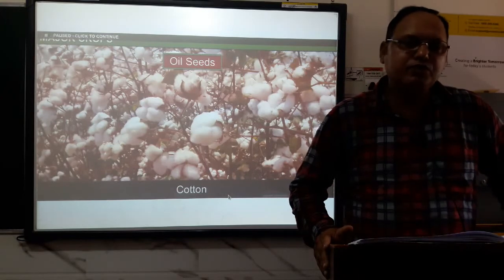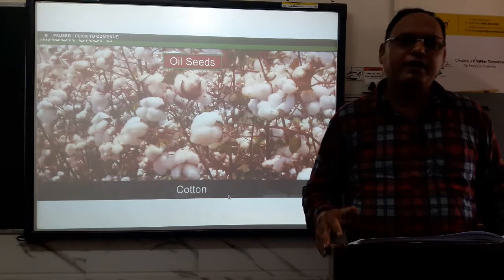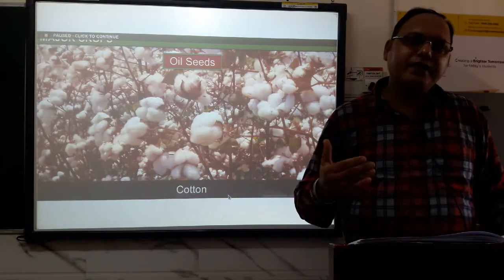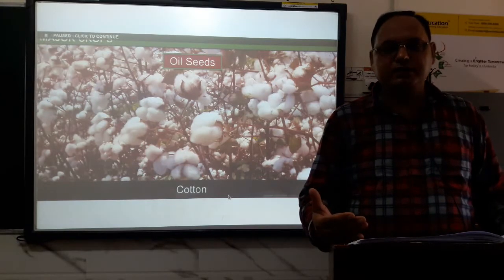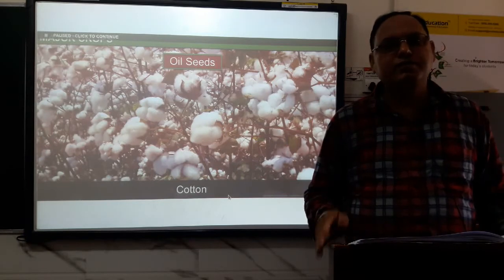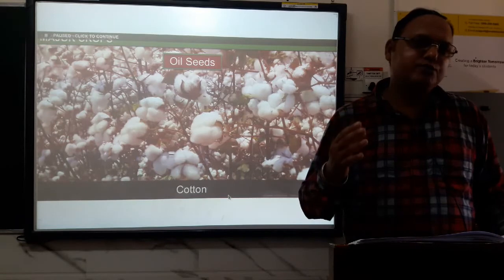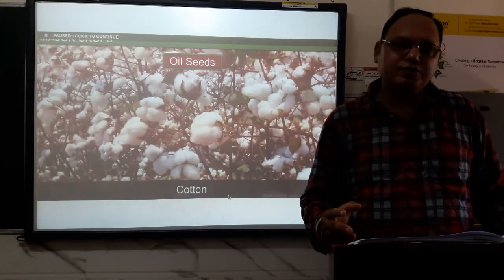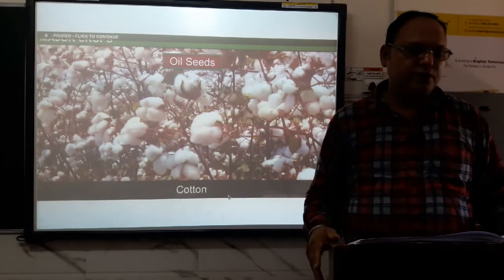And why is it more popular nowadays? Because without much labor and without much time, it grows time and again without fresh planting. So that is one of the best methods. But a disadvantage is also there. As the ratoon grows older and older, in the second to third year, its sucrose content goes on decreasing, and vice versa, the quality of sugarcane also decreases. So that is one of the disadvantages.